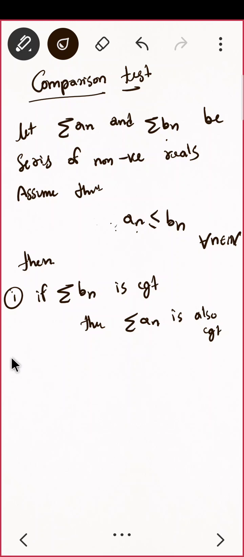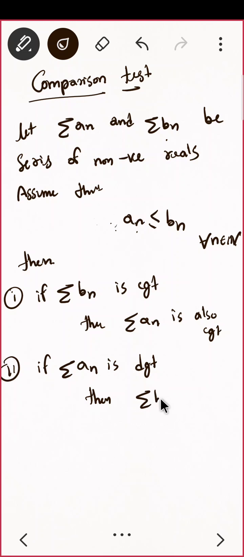Next, if summation of An is divergent, then summation of Bn is also divergent. That means if the smaller series is divergent, then the bigger one is also divergent. Okay, yeah.